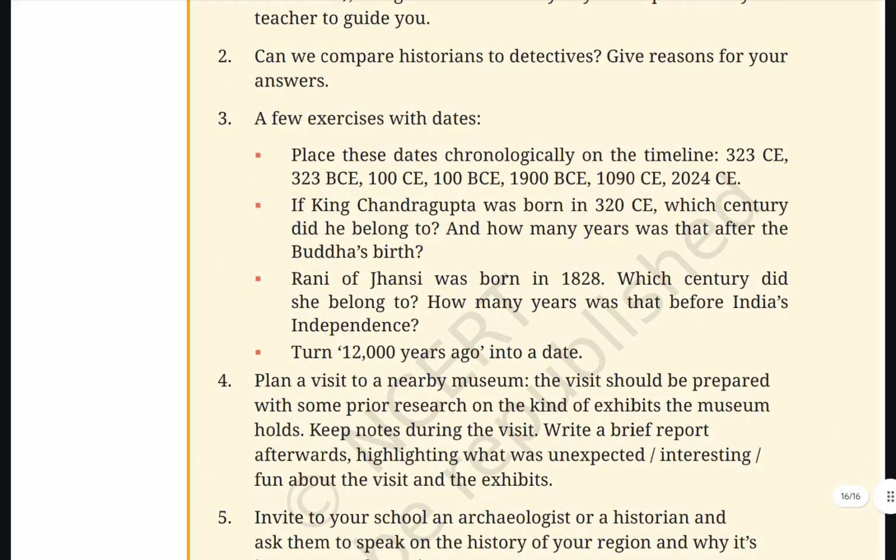Place these dates chronologically on a timeline: 323 CE, 323 BCE, 100 CE, 100 BCE, 1900 BCE, 1090 CE, 2024 CE. If King Chandragupta Maurya was born in 320 CE, which century did he belong to? And how many years was that after the Buddha's birth?